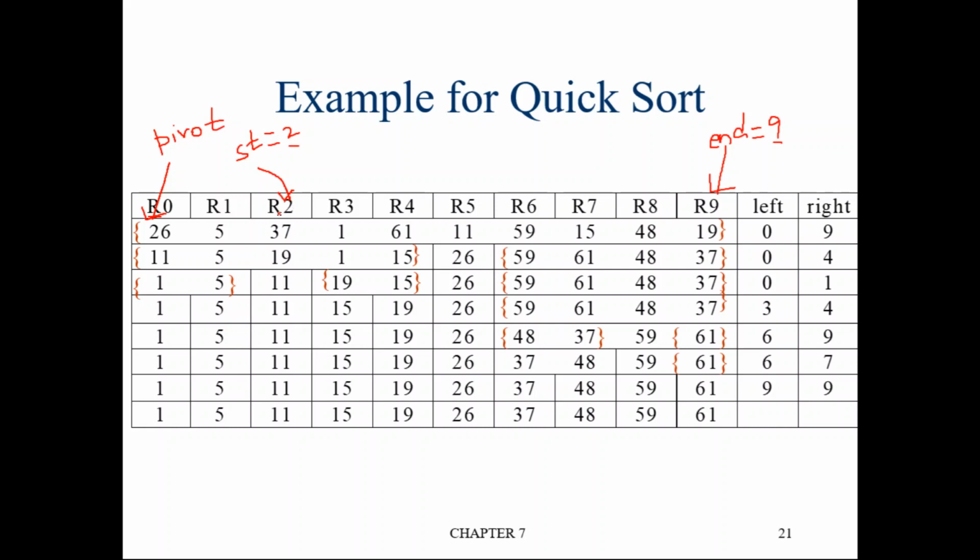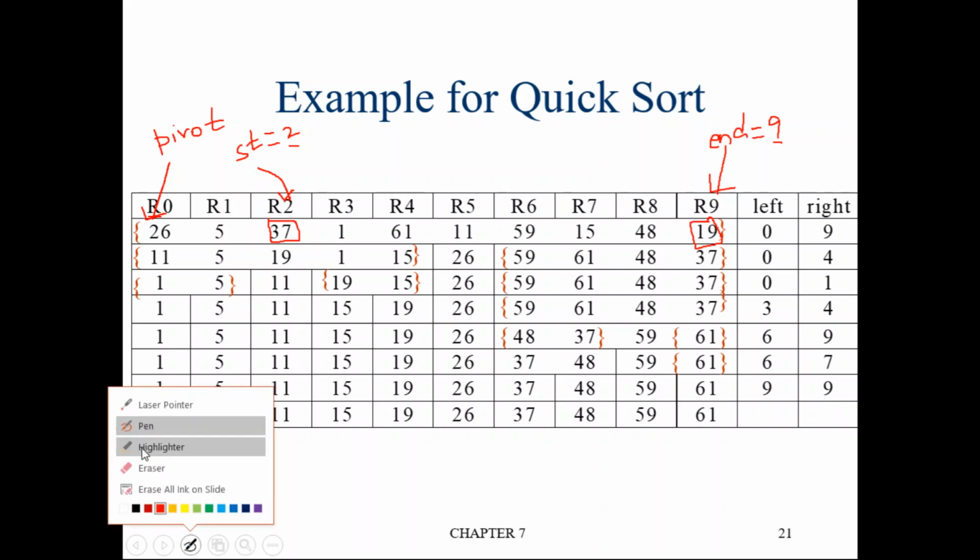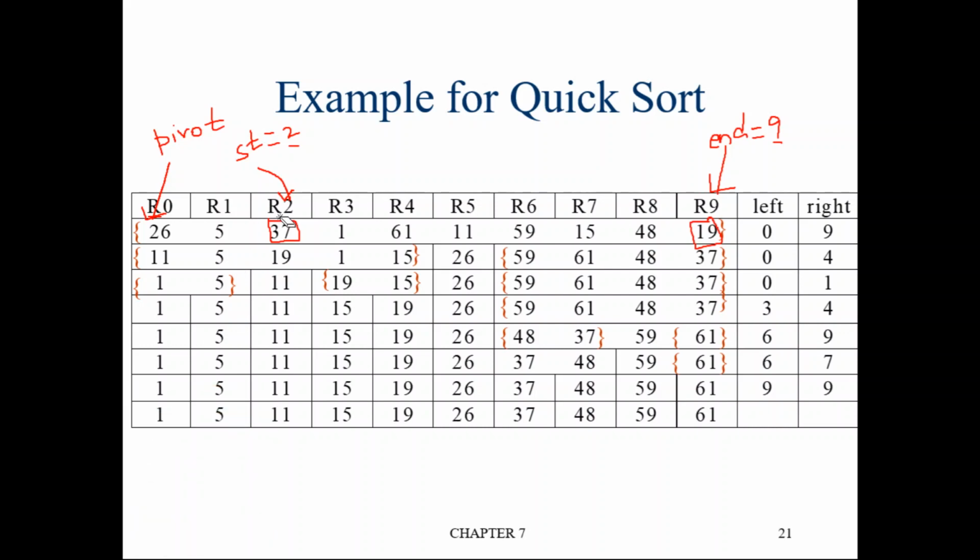So what you should do now is swap the element at start location with the element at end location. So these two elements will be swapped. Once this swapping is done, here we'll have 19 and here we'll have 37.